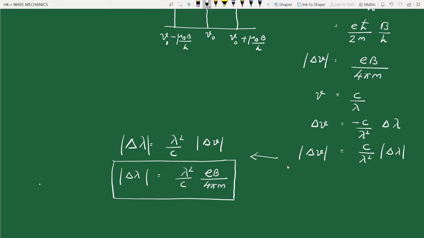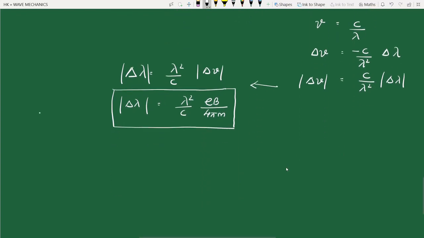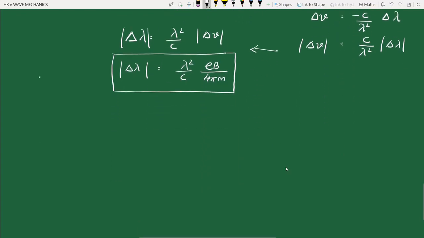There is a problem in the textbook Beiser. I'm referring to example 6.4, chapter 6, example 4.